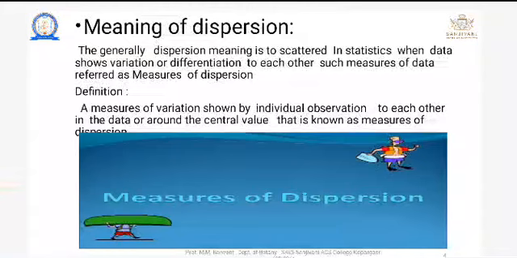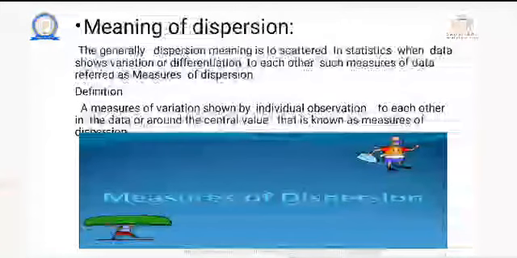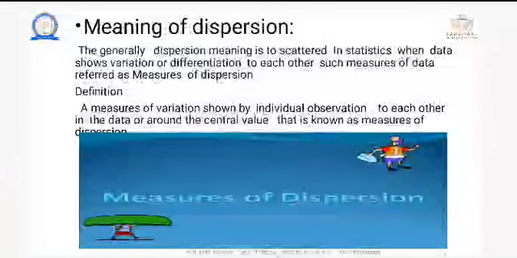Then measures of variation, the actual definition, what is that? Measures of variation show the individual observations to each other in a data around the central value, that is known as measures of dispersion. That is the simple concept given.